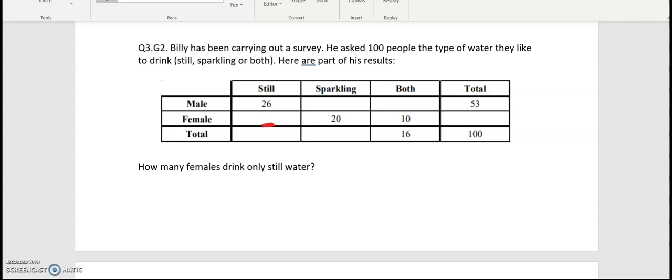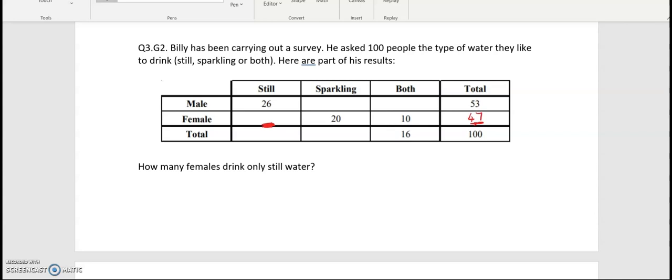So what are we going to do to figure out what this is? Because we don't know this number here, we can't work out this one. So we'll do this first. We've got 53. What do we need to add to 53 to give us 100? And that is 47.